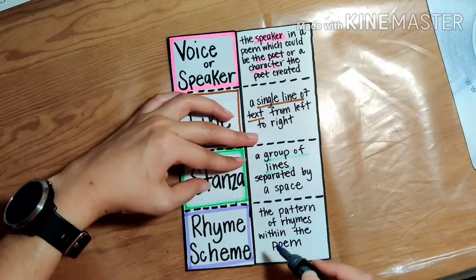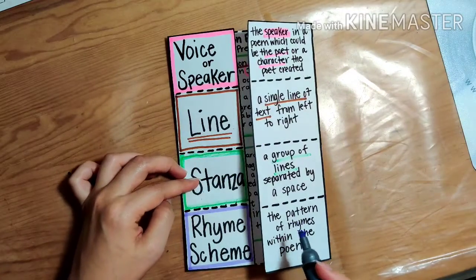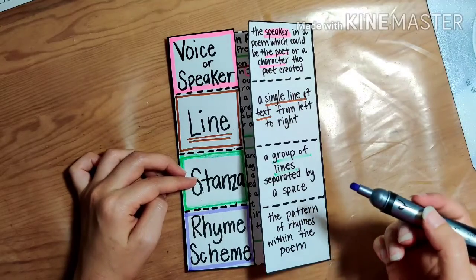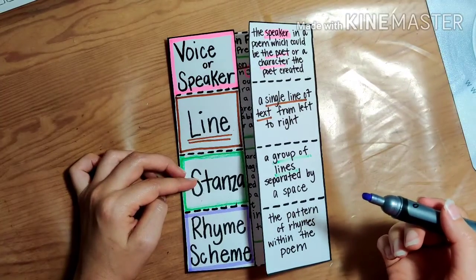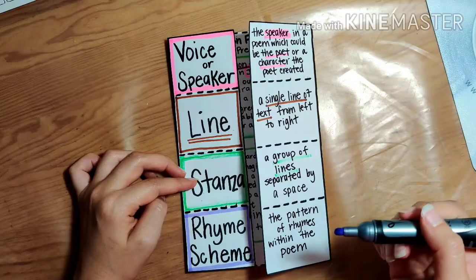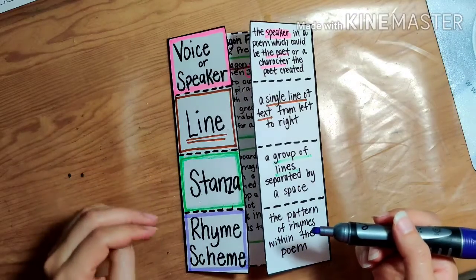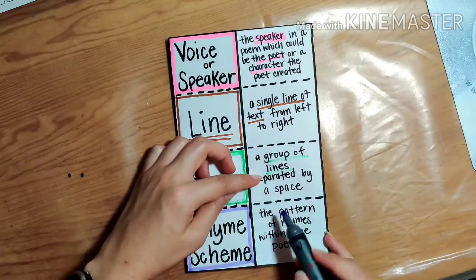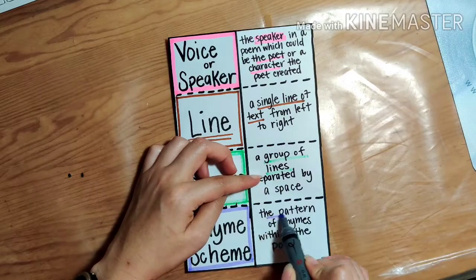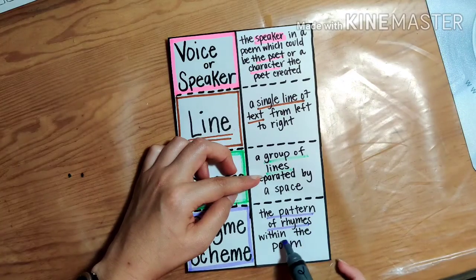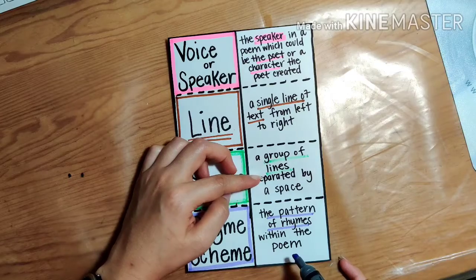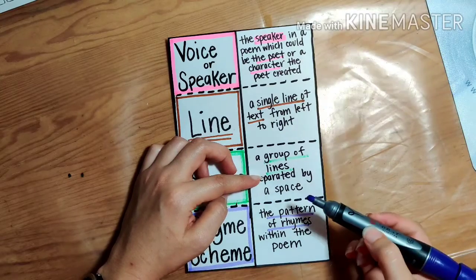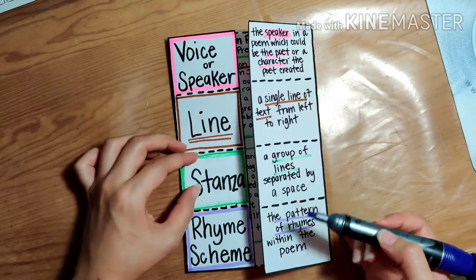Now, with a rhyme scheme, you have probably heard of the word rhyme before, and you may recognize rhyming words, but maybe not so much the word scheme. And all it means is that it is the pattern of rhymes within the poem, okay? So it is just where the rhymes are at and what the pattern is.